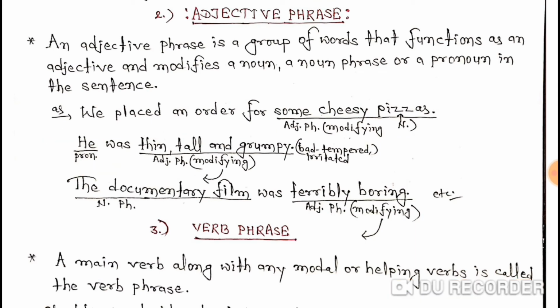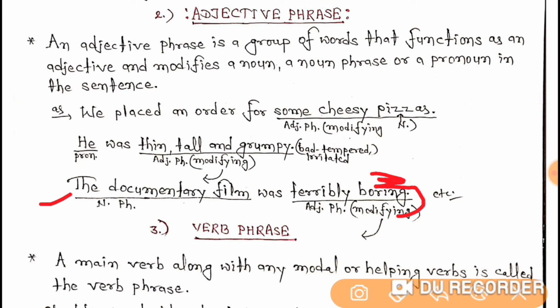Clear? Now let's understand the next example. That is, the documentary film was terribly boring. So here in this sentence, the adjective phrase is terribly boring, with the head adjective boring.